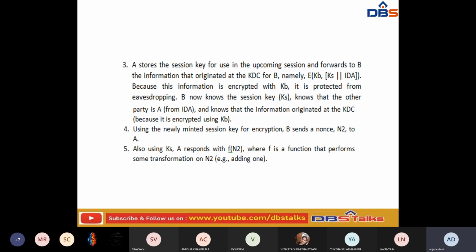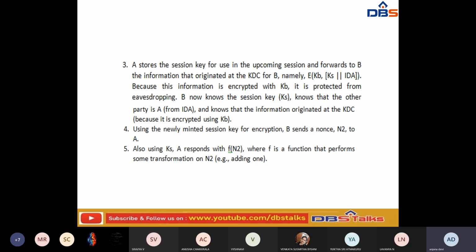It is information originated at the key distribution center. Whenever you have this kind of key distribution center, it is going to do the role.